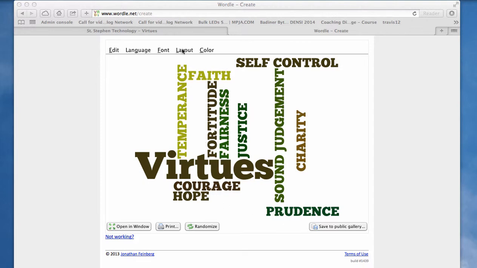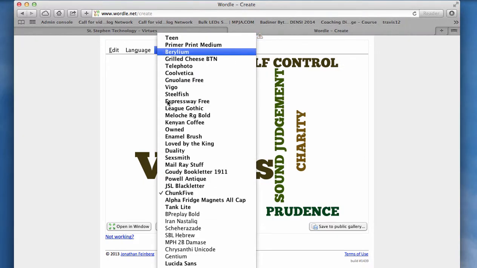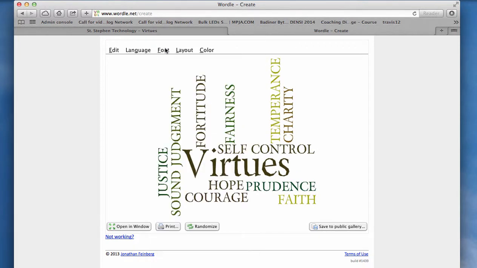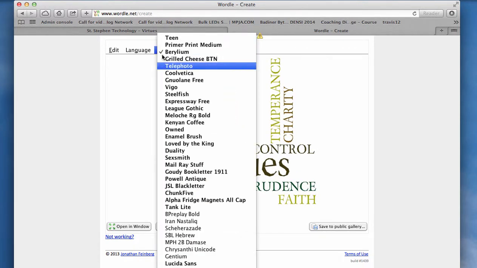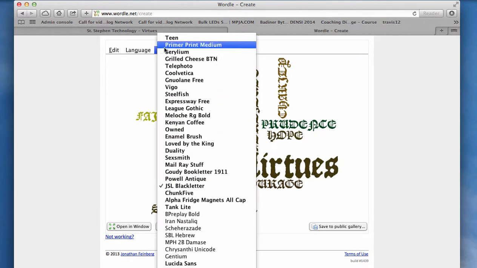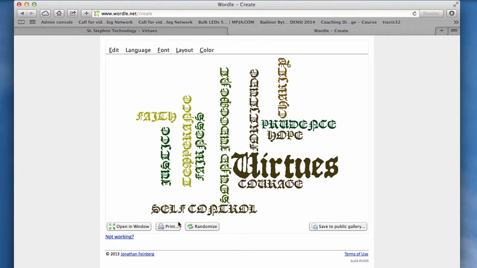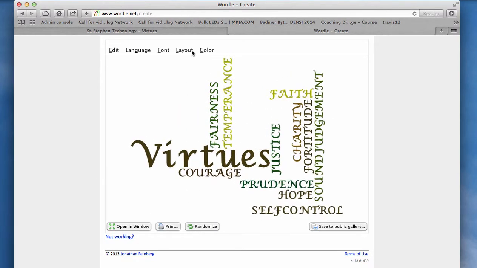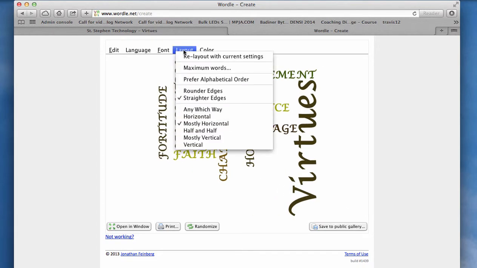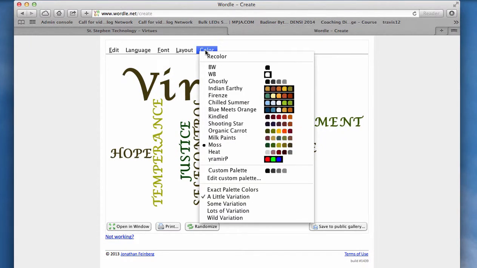I'm not thrilled again with the color and layout, so I want to play with it. I might go to font here and just click on different fonts. Oh, that's kind of fancy. All right, and then I want to hit the layout, and I usually like it a little more horizontal. Oh no. Go back to half and half. And I'm going to play with the color.